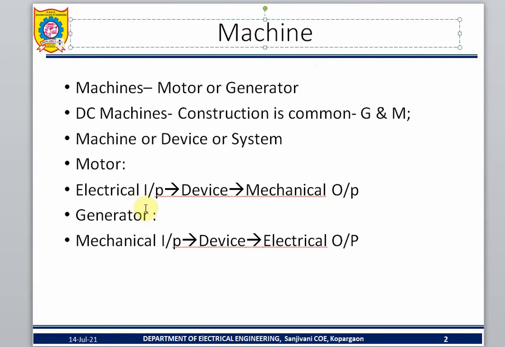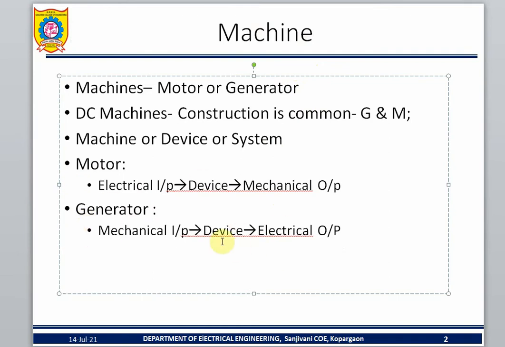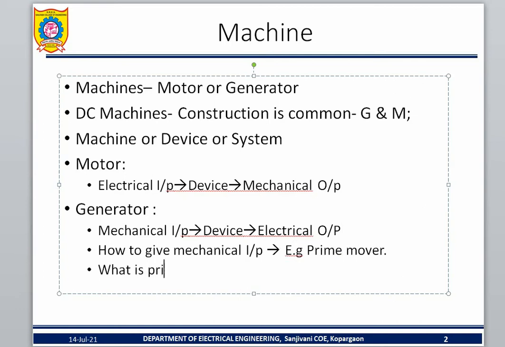Based on your desire, if I want to use it as a generator, I give it mechanical input. How do I give the mechanical input? Use a prime mover. What is a prime mover? Examples of a prime mover are a turbine, or a drive, or another name, a motor.